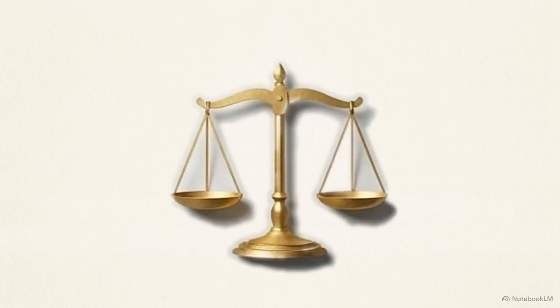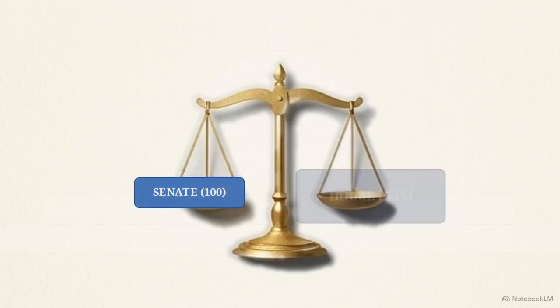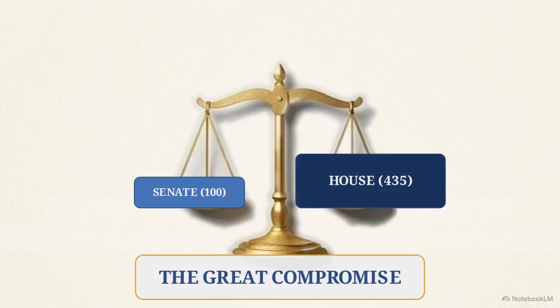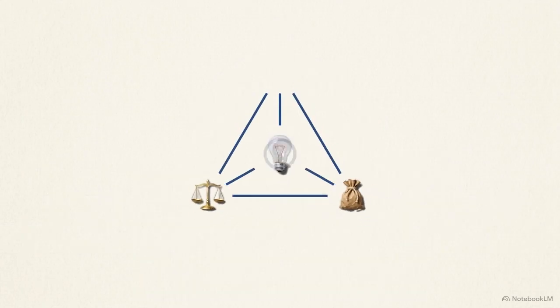This system resolved a 1787 deadlock between small states wanting equal representation and large states wanting power based on population. By creating a 100-member Senate for equality and a 435-member House for population, the founders reached the great compromise that defines Congress today. We have covered the logic. Now, let's test the recall.